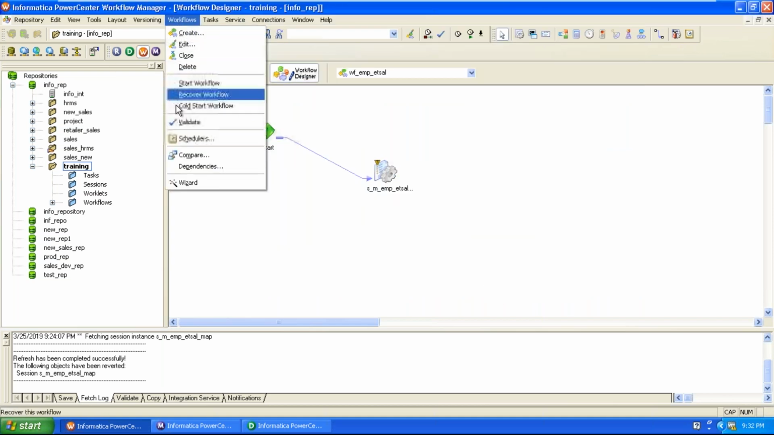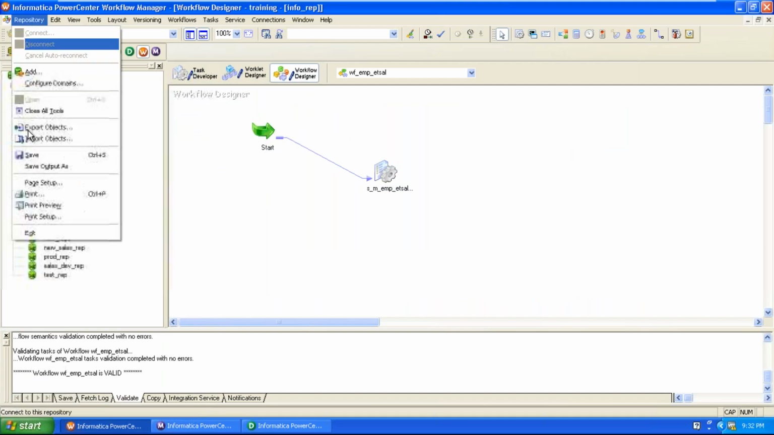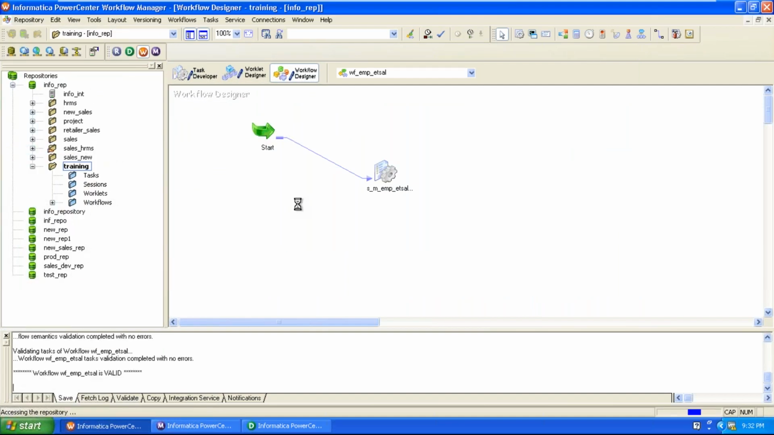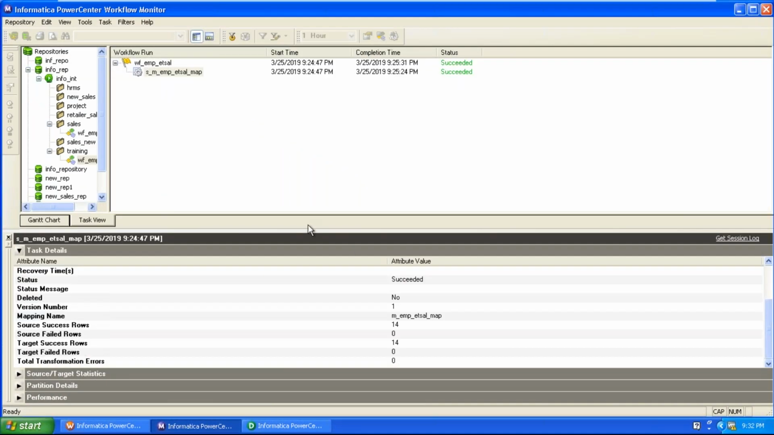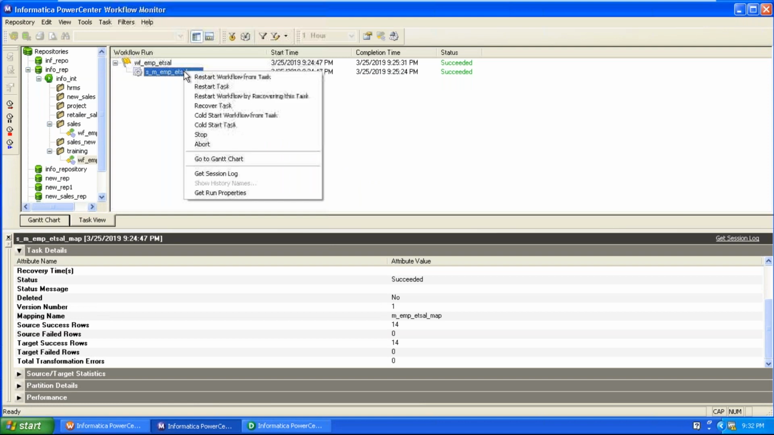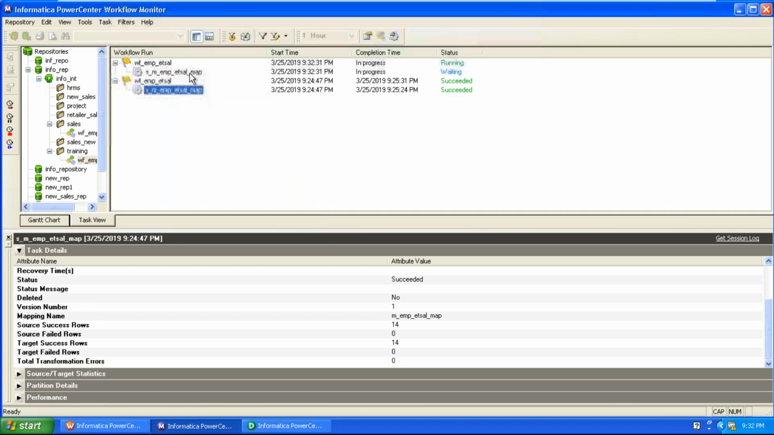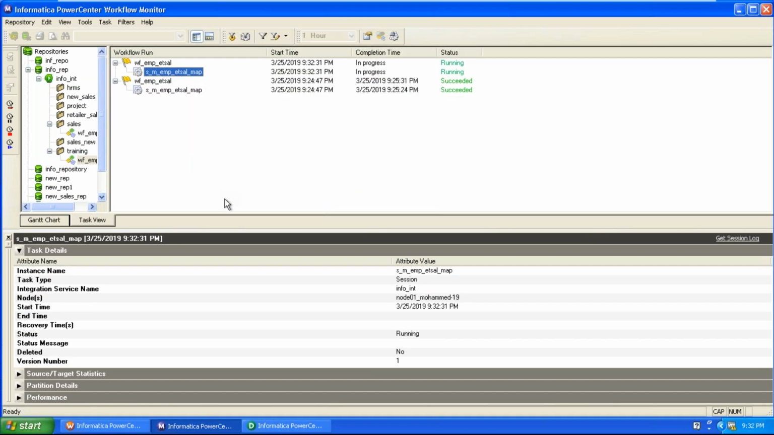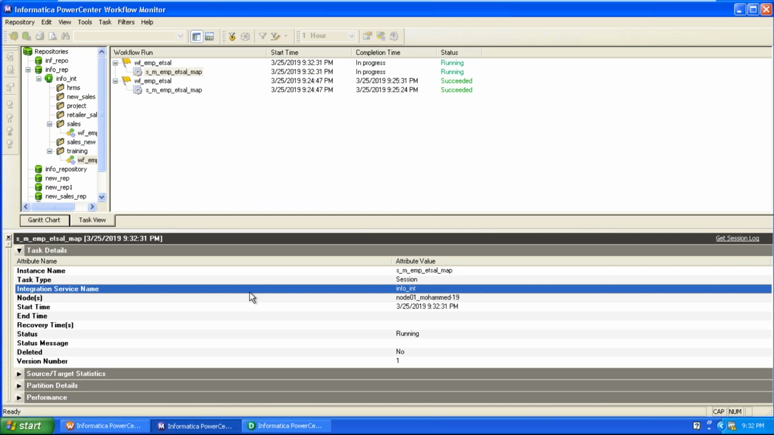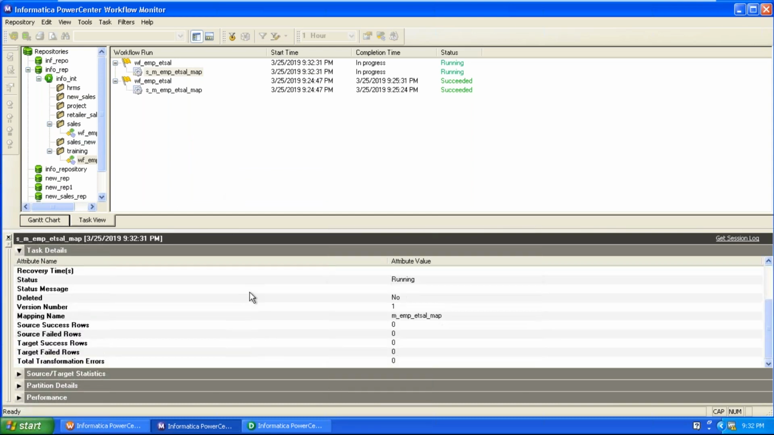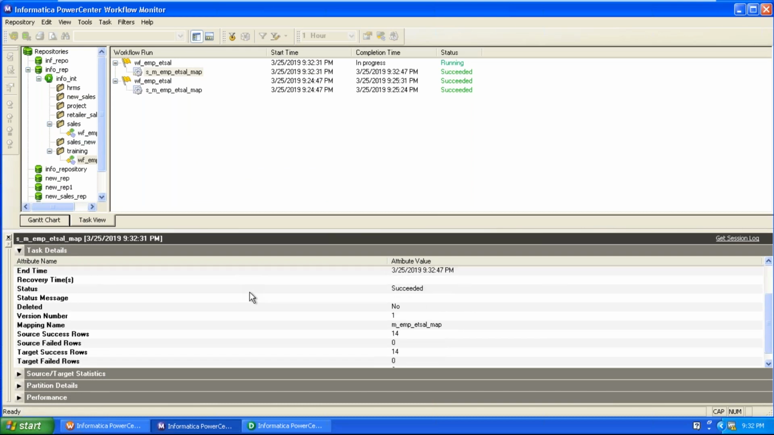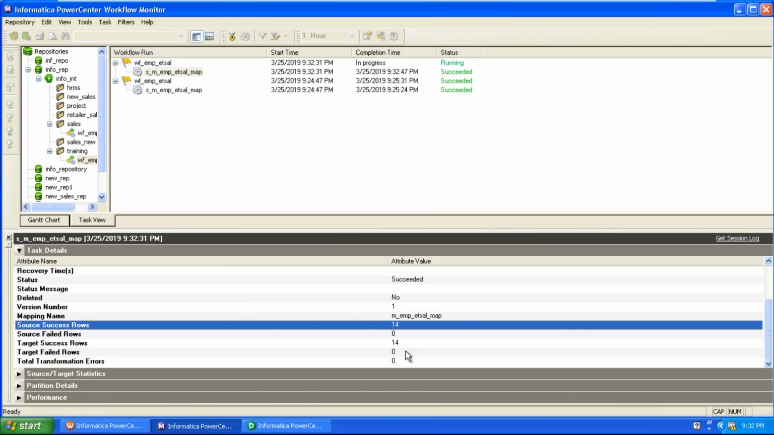I can validate. Save to the repository. This workflow is already available in the workflow monitor tool. Now just right click on the session task and click on restart task. 14 rows extracted and 14 rows loaded to the target.